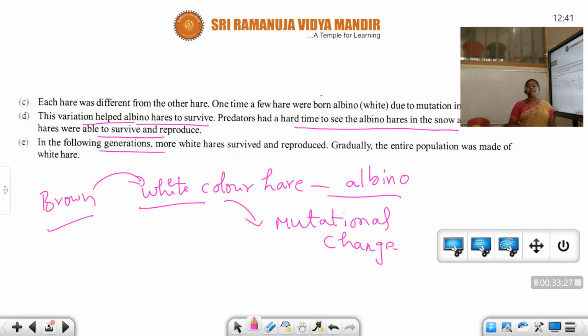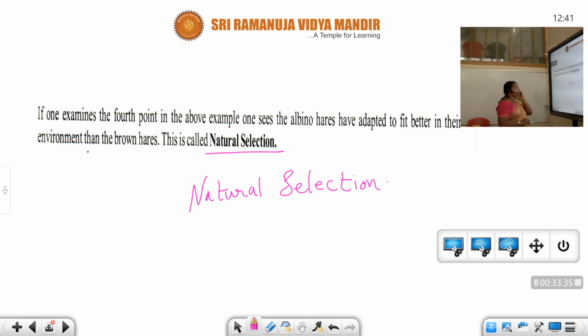So slowly the entire hare population of the polar region became white. If one examines the fourth point in the above example, one sees that albino hares have adapted to fit better in their environment than the brown hares. This is called natural selection.